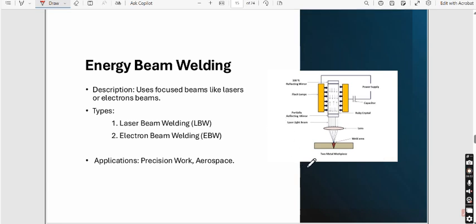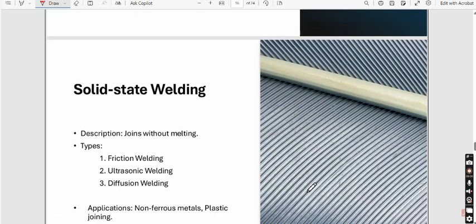The next is energy beam welding. Now what is energy beam welding? Basically it uses a type of electron or laser beam to fuse the materials. So in this figure it is clearly visible that you can see it is a type of lens. Now this lens is basically used to converge the laser into a point, and because of this the metals are fused together. So two types of beam we can use. One is laser beam, another one is electron beam, depending upon the requirements. The application is for precision work and aerospace.